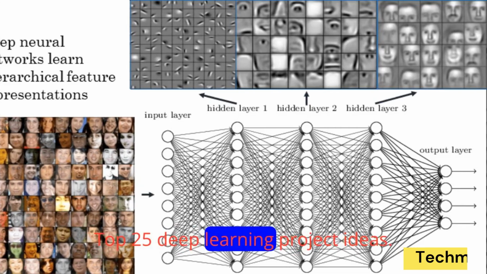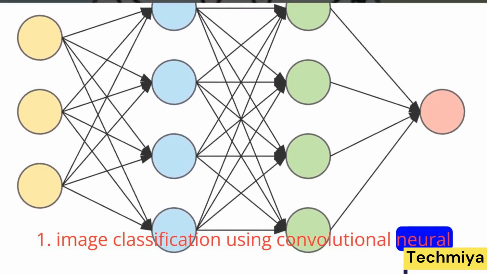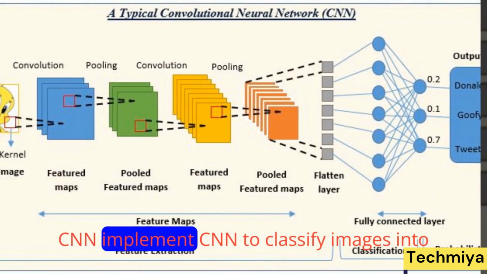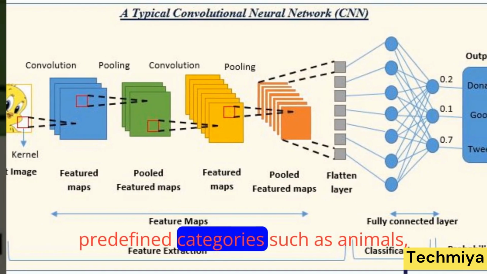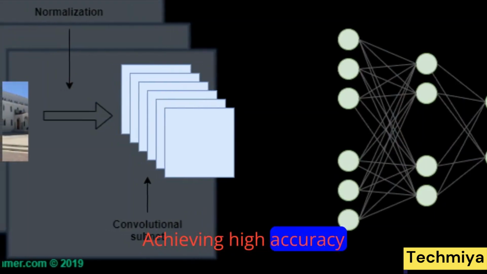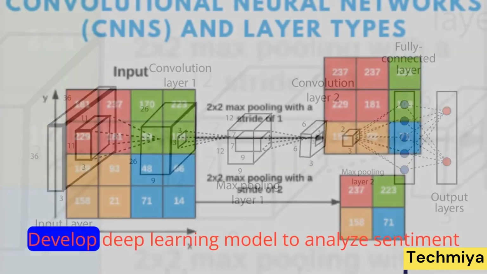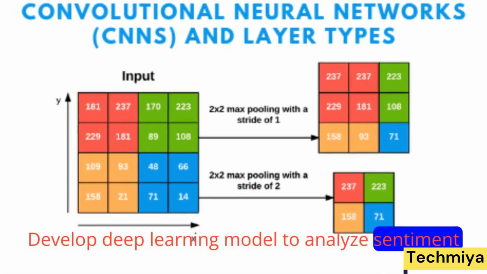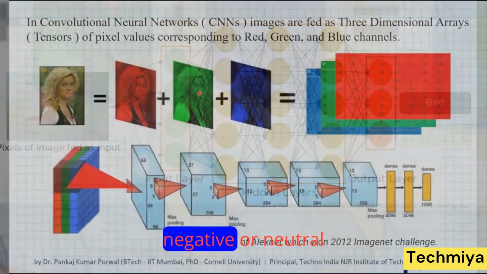Top 25 Deep Learning Project Ideas. 1. Image classification using convolutional neural networks, CNN. Implement a CNN to classify images into predefined categories, such as animals, vehicles, or household items, achieving high accuracy. 2. Sentiment analysis on social media data. Develop a deep learning model to analyze sentiment in social media posts or tweets, categorizing them as positive, negative, or neutral.